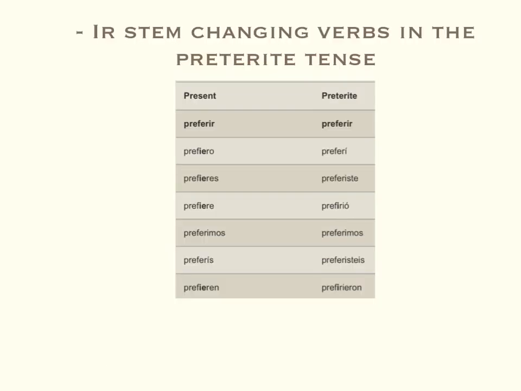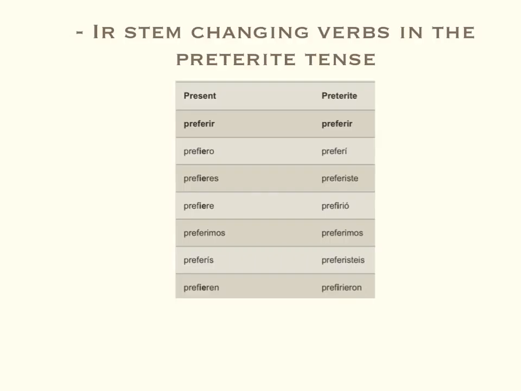IR verbs that change in the present tense also change in the preterite tense. In the preterite tense, you change E to I and O to U only in the third person singular and plural conjugations. Por ejemplo, in the present tense, preferir would be conjugated as prefiero, prefieres, prefiere, preferimos, and prefieren. In the preterite tense, preferir would be conjugated as preferí, preferiste, prefirió, preferimos, and prefirieron.